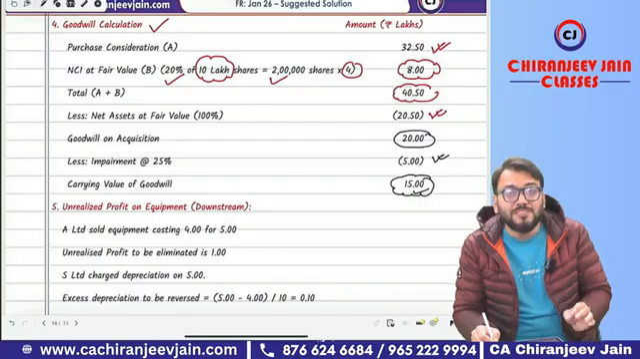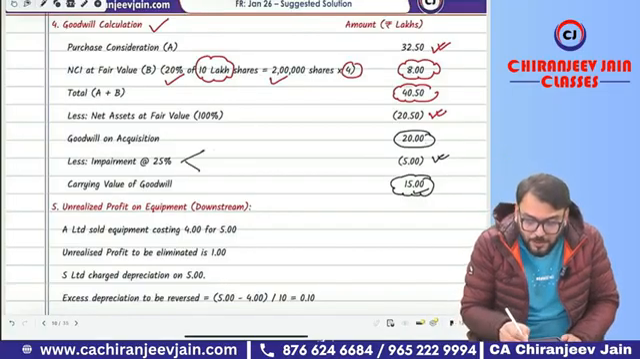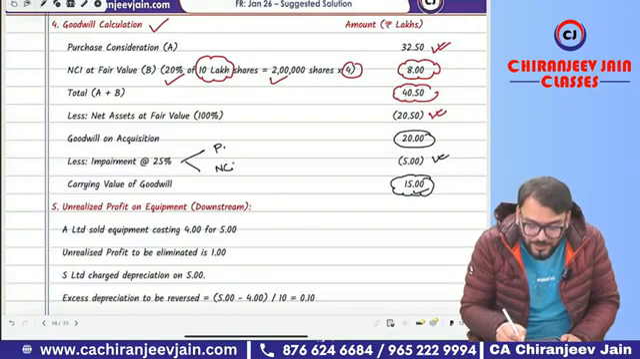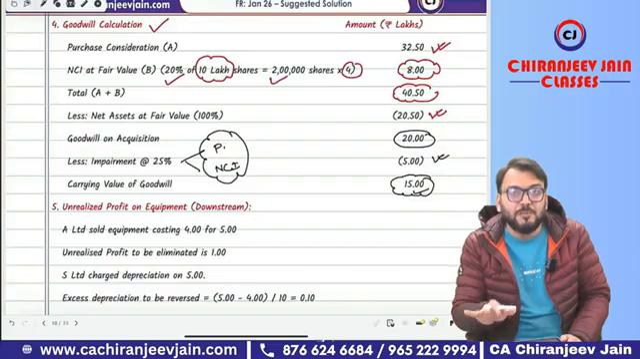Why is it full goodwill? Because NCI is measured at fair value. This impairment loss will be allocated to both the parent company and NCI when we do the calculation of retained earnings and NCI. This adjustment will also be required.